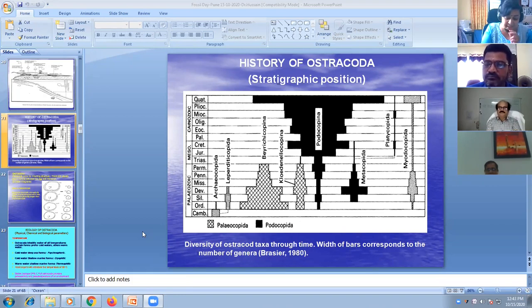Okay. There is this other question which says that there is so much similarity between ostracods and bivalves, whereas they completely belong to two different phyla. Why is it so? Because it's very difficult, and people tend to confuse between the two under the microscope. Is there any evolutionary relationship, and why are they so similar?